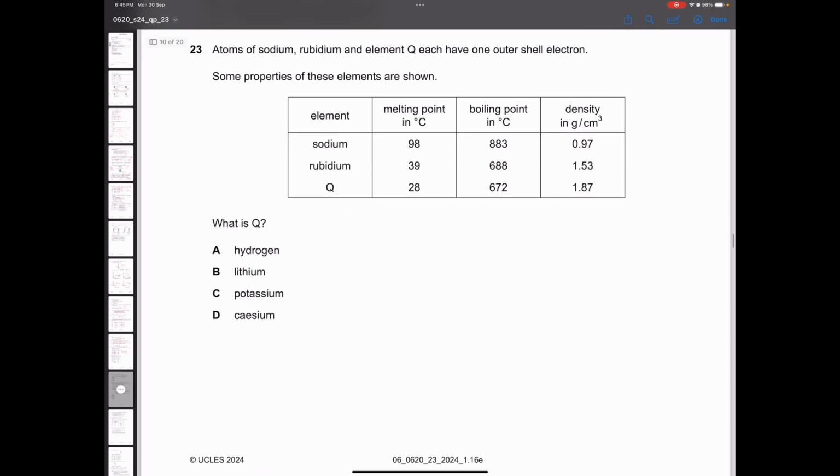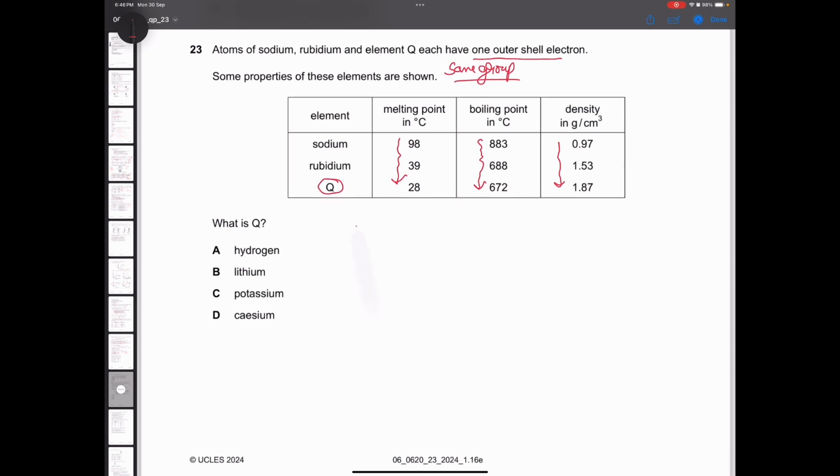Next question. Atoms of sodium, rubidium and another element are given. They have the same one outer shell electron, meaning they should be in the same group. If they have the same valence electrons, they should be in the same group. You can see that the melting point is decreasing, boiling point is decreasing, but the density is increasing. So this element must be below sodium or rubidium in the periodic table.